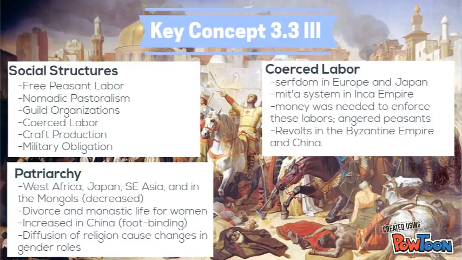Different types of coerced labor became popular, such as serfdom in Europe and Japan, and the mita system, which was prominent in the Inca Empire. To implement these types of labor, taxes were raised. This angered many peasants, and many low-class citizens began to revolt, especially in the Byzantine Empire and China.